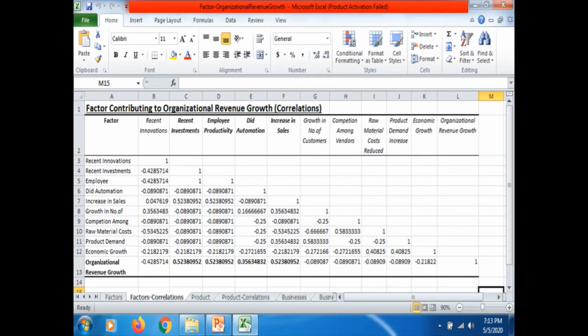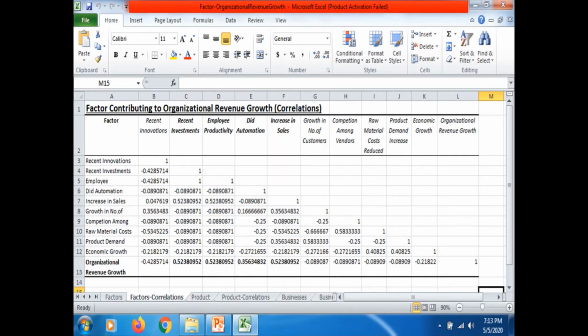That means the increase in recent investments, increase in employee productivity, increase in sales, contribute to the increase in organizational revenue growth, right? Similarly, another factor which has shown positive correlation is did automation. So IT implementations are also contributing to the organizational revenue growth. Right. So based on correlation coefficient value, you can also rank order these items which have shown positive correlation.